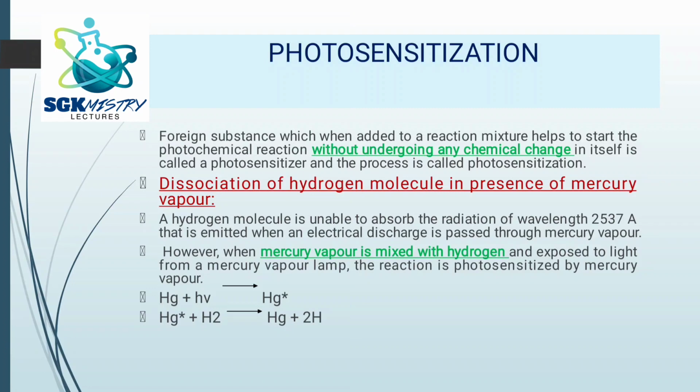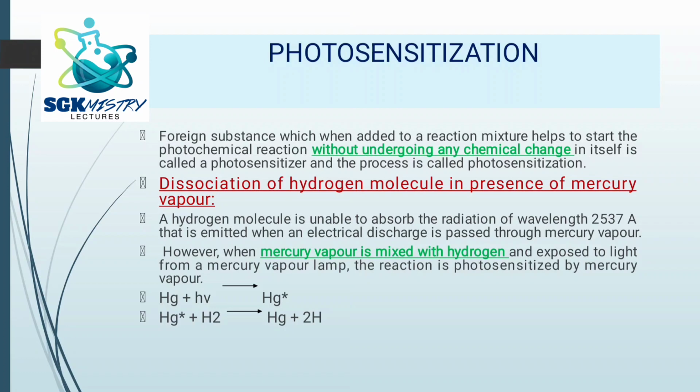So it is a foreign substance which, when added to a reaction mixture, helps to start the photochemical reaction without undergoing any chemical change. So here the foreign substance does not undergo any change. You are adding this substance so that the reactants combine together in the presence of light to form the product. This is called photosensitization, and this foreign substance that you are adding is called the photosensitizer.